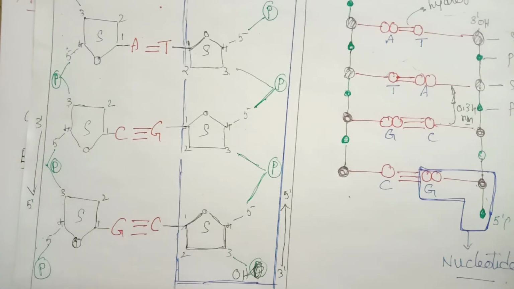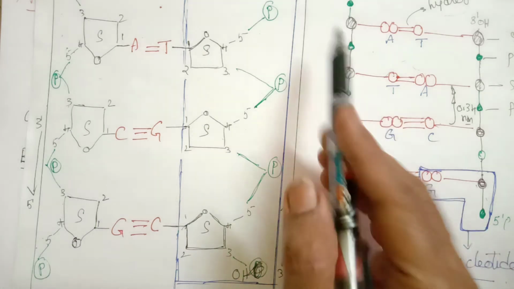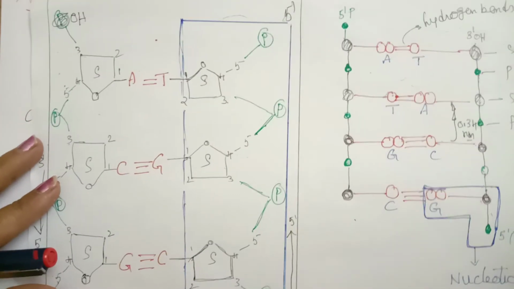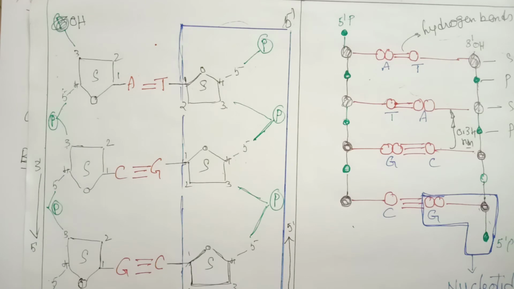So DNA has two important structural features: complementary base pairing and anti-parallel nature. How do we identify 5' or 3'? The 5' end always has a phosphate group, and the 3' end always has a free OH group. That's how we identify 5' and 3'.